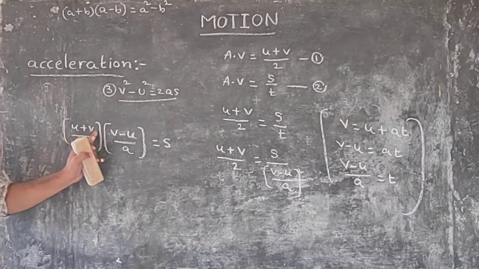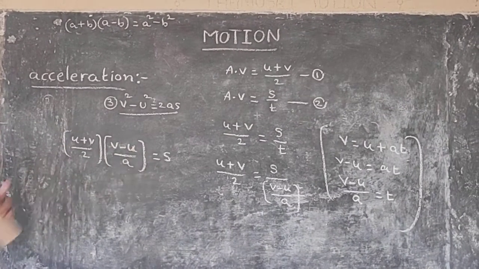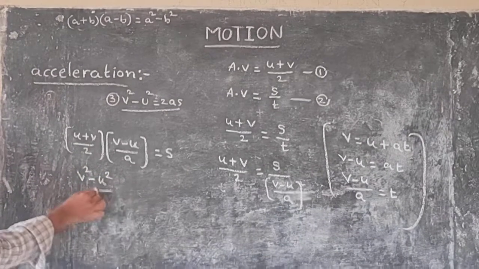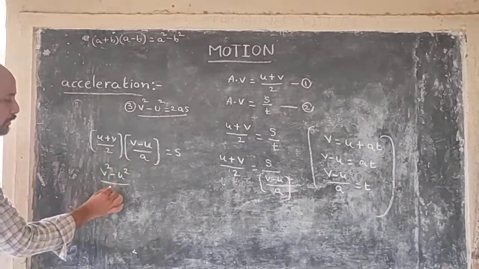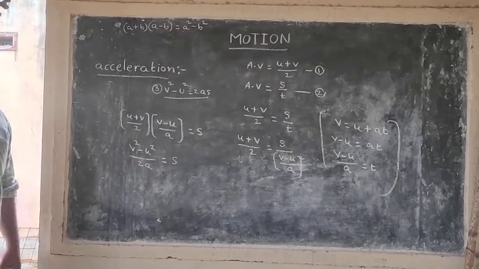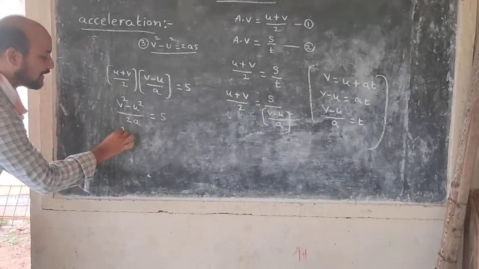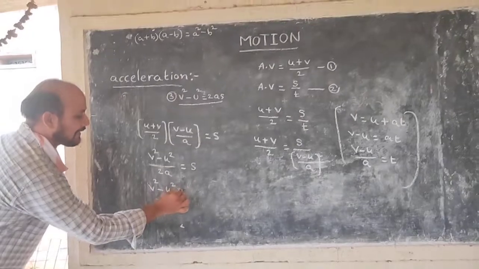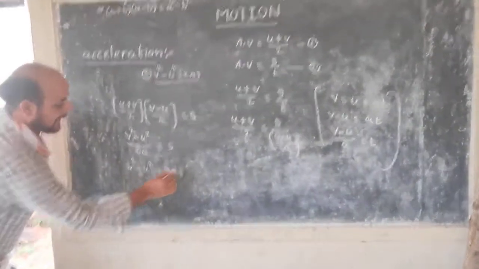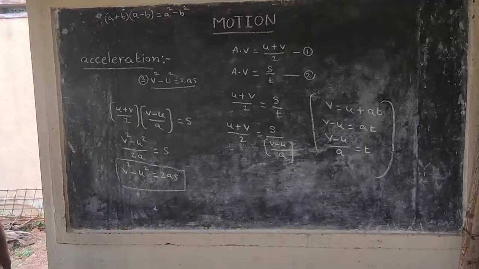Like that, U plus V into V minus U is equal to V square minus U square, by 2 into A, that is 2A, is equal to S. The other side is multiplication: V square minus U square is equal to 2A into S, 2AS. Finally, this is the third equation.